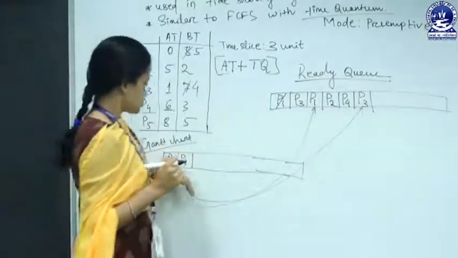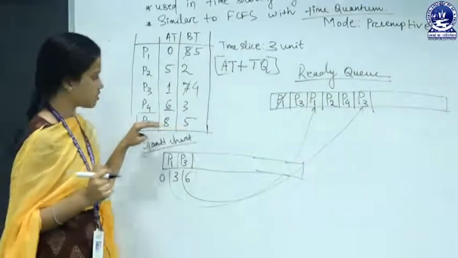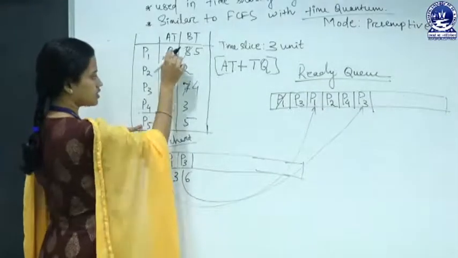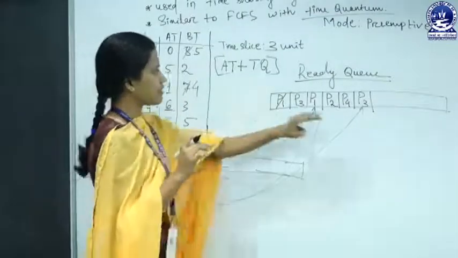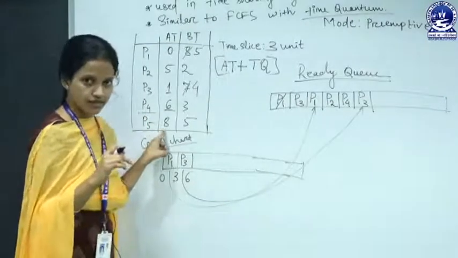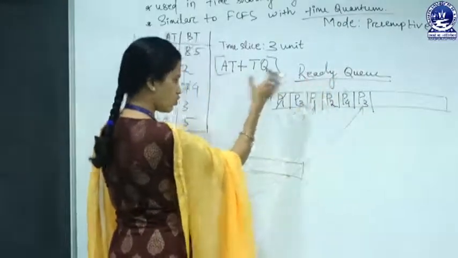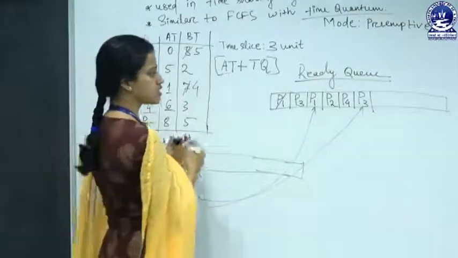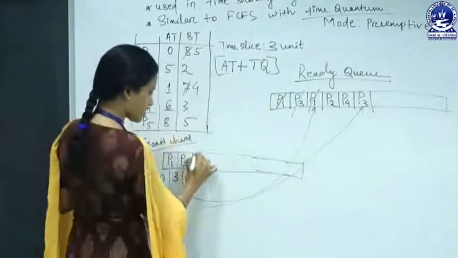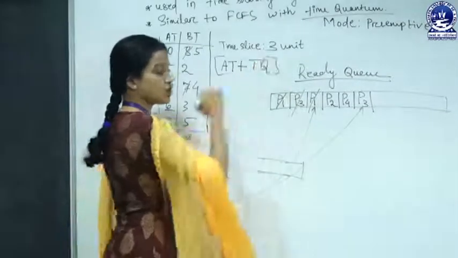See, at 6 milliseconds, is there any other process coming into the ready state? No, because P5 will come at 8 milliseconds, and all the other processes have already arrived at the ready queue. Now we have to pick a process from the ready queue to the CPU. First is P3, next is P1. So we allocate P1 again, and the time slice is 3 units of time.